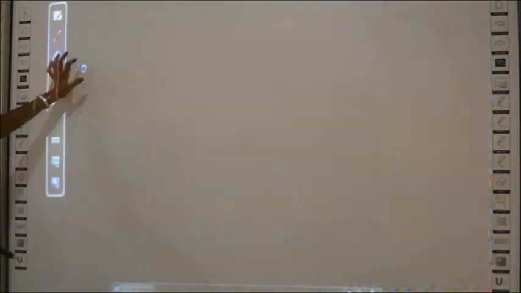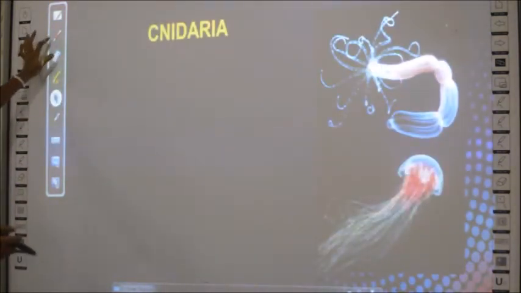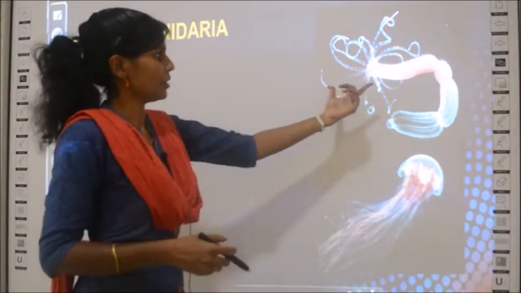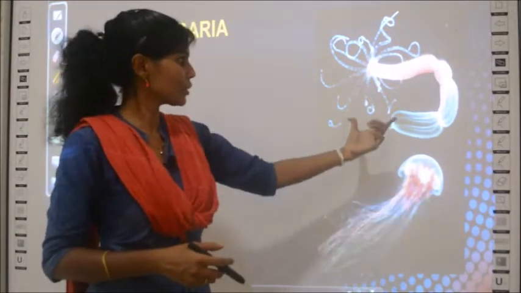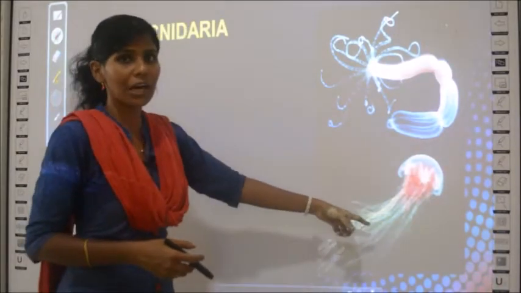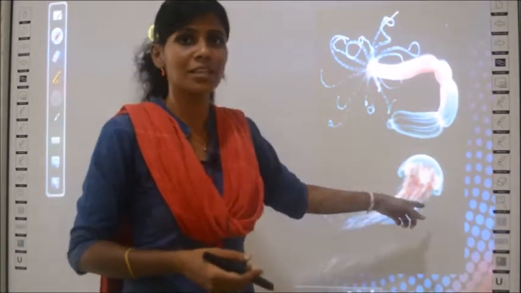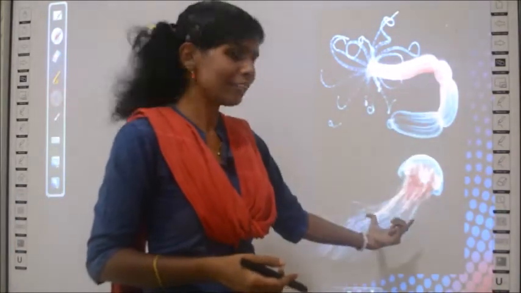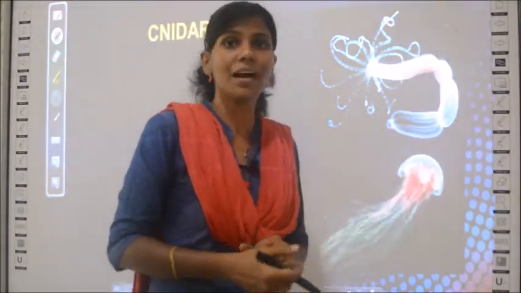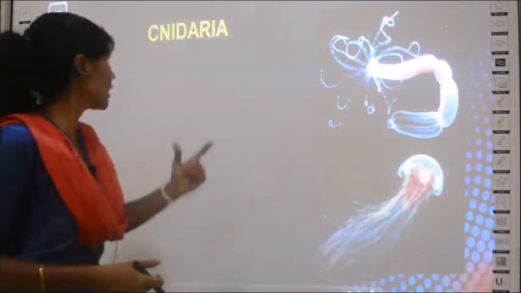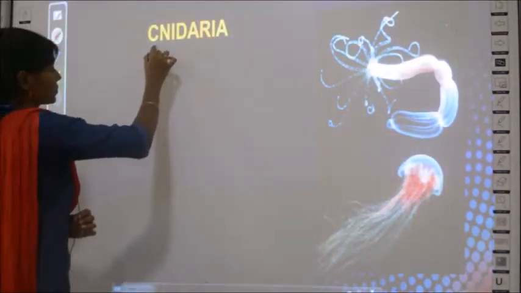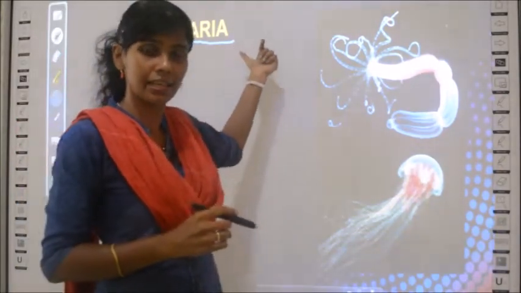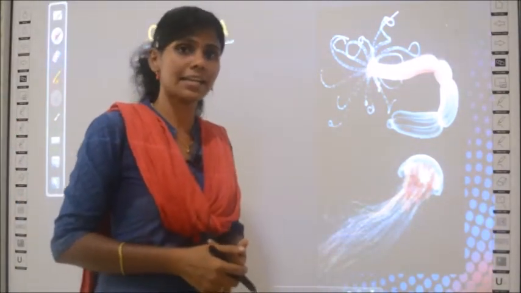The next group is Cnidaria. See, these two are the examples of Cnidaria. I hope many of you know this. This is jellyfish, right? And this is called Hydra. So jellyfish and Hydra are examples of this group called Cnidaria. I told you, don't pronounce it like that. The C is silent, so pronounce it as Nidaria.